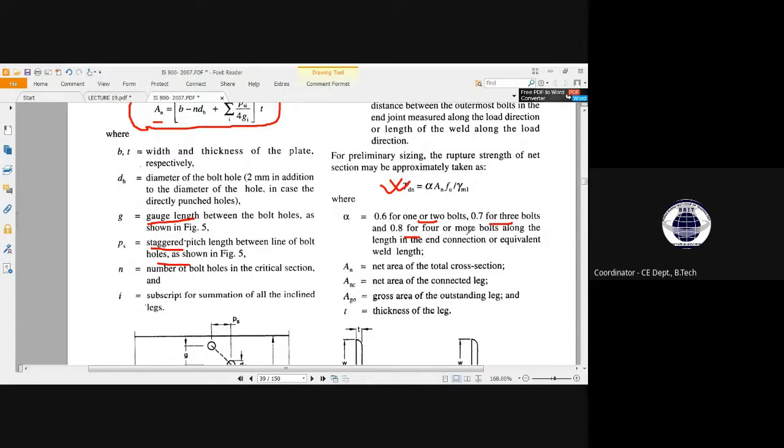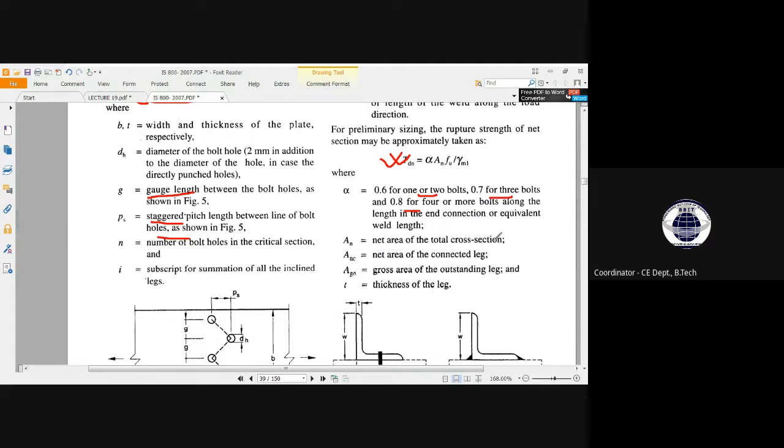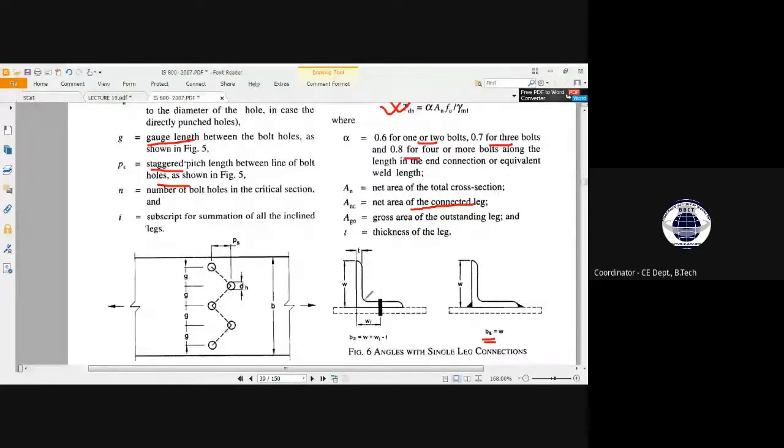An is the net area of the total cross-sectional area, and Anc is the net area of the connected leg. See, this is the connected leg, connected with the plate, so that is our net, and what will be the net area? Net area will be the area of that part minus the bolt hole at that leg.